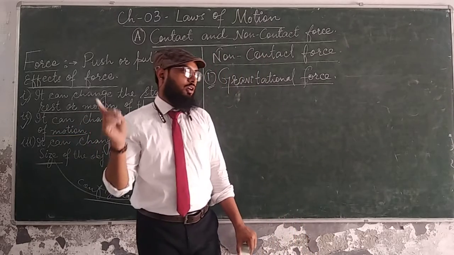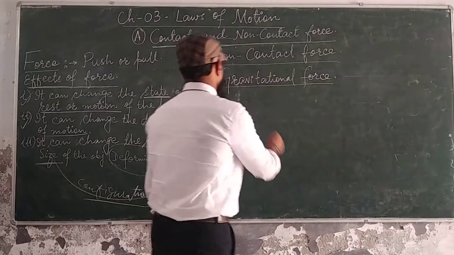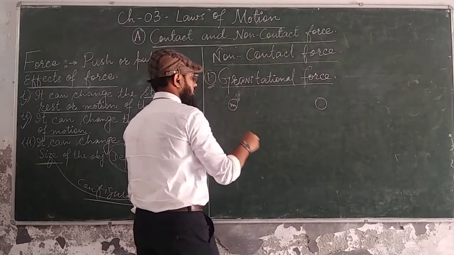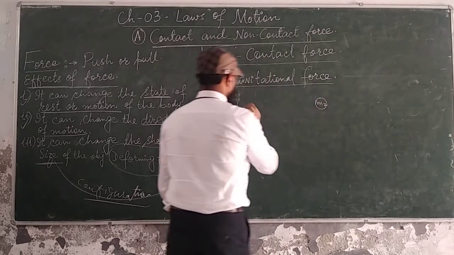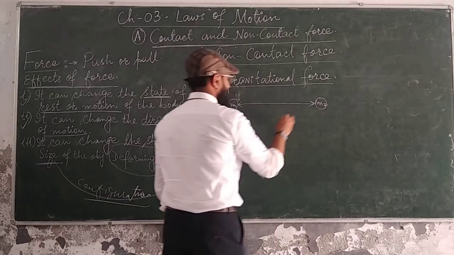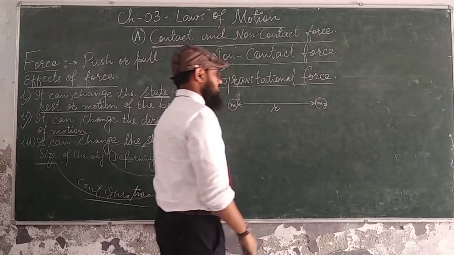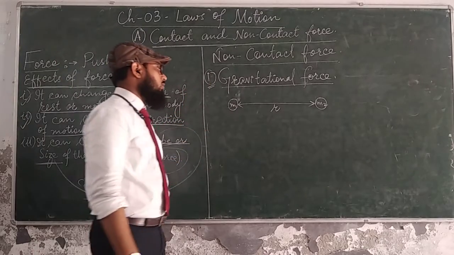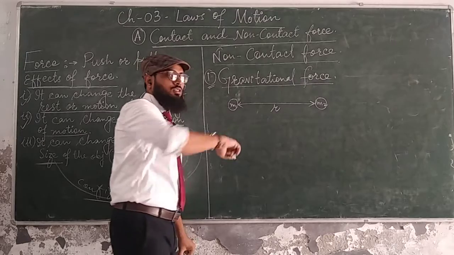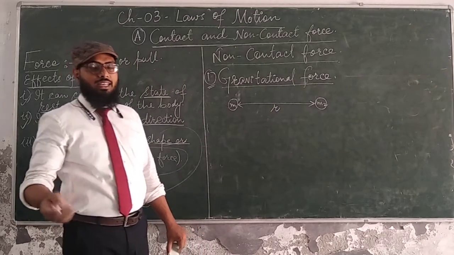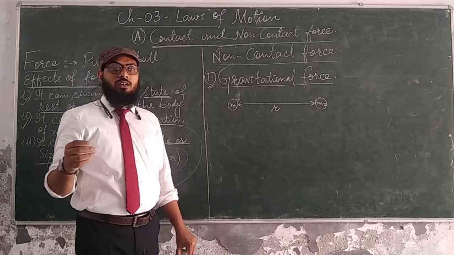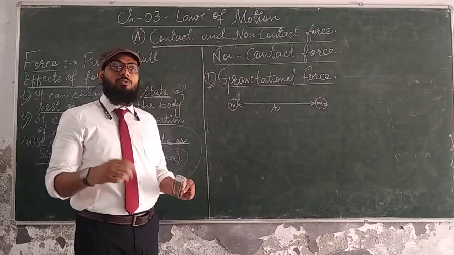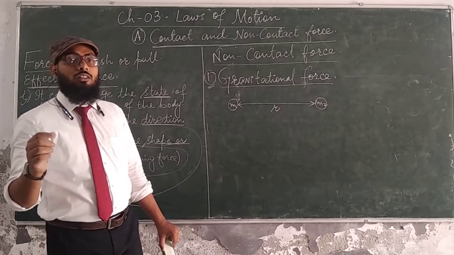Separate names are given. But according to Newton, supposedly there are two bodies, one having mass m1, another having mass m2, and they are separated apart by a distance, supposedly r. Any kind of body having mass, this kind of force comes into play. But due to different factors like air resistance and the smaller size of mass, we cannot observe this force. A very minimal amount of force is there.